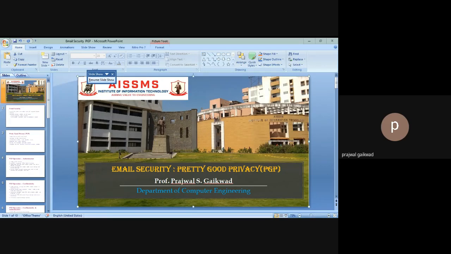In the fourth step, the receiver uses RSA with its private key to decrypt and recover the session key. And the session key is lastly used to decrypt the message.